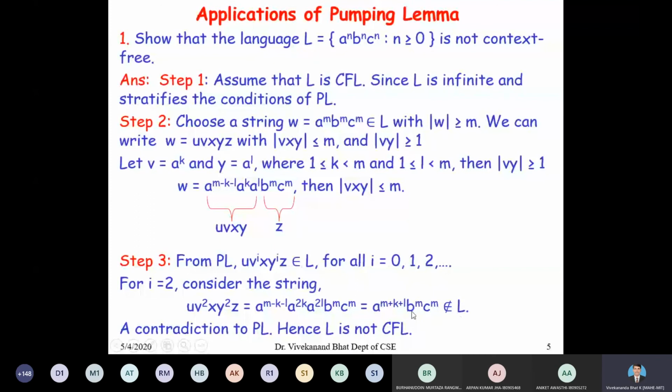That does not belong to L, because every string in this language has an equal number of a's, b's and c's. Therefore, this is not so, because when k equals 1 and l equals 1, this violates the property of the strings that belong to this particular language. So this means that we arrive at a contradiction. Therefore, our assumption that L is context-free is wrong. Hence we prove that L is not context-free.